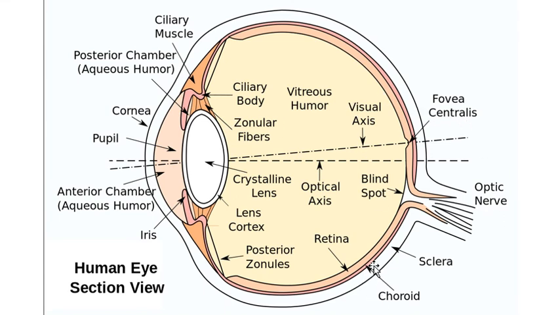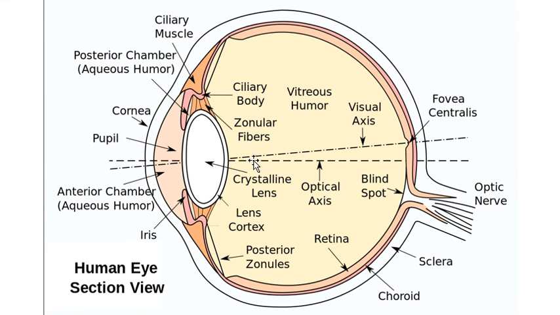Now choroid. It is a black membrane. This portion is the choroid. It is a black membrane covering the inner body of the sclera. Because of its blackness, the light entering into the eye is not reflected. That's why it is made black. You know, reflection occurs mostly on a shiny or white surface. So that's why the inner portion of the sclera is black, and it is known as choroid.